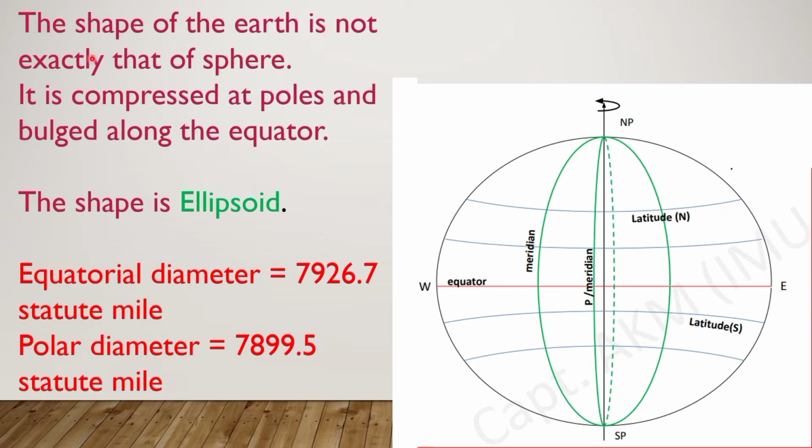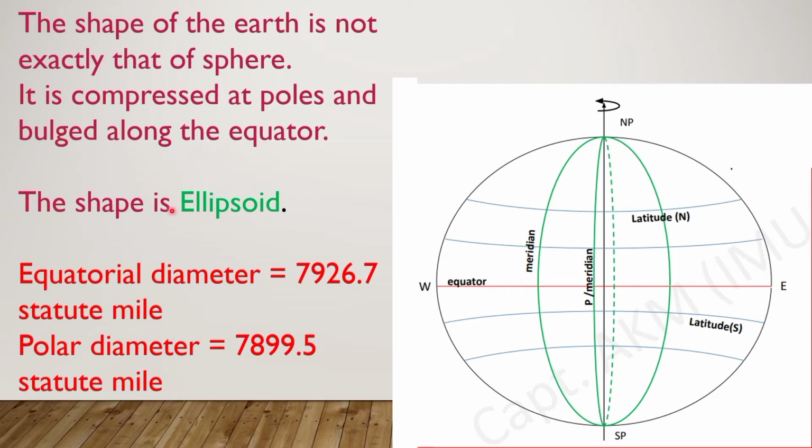So the shape of the Earth is an ellipsoid. We know, friends, the shape of the Earth is not a perfect sphere. It is bulged out towards the equator and bulged in toward the poles. So the shape is known as an ellipsoid.